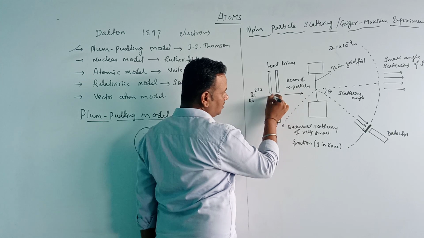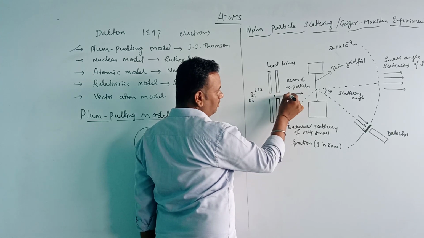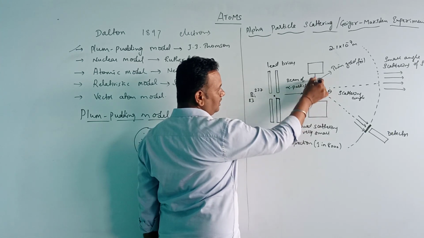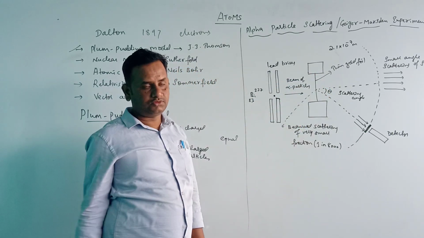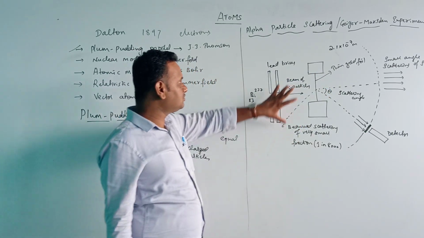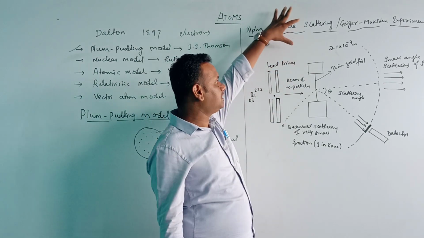Through this narrow hole, a beam of alpha particles is collimated and made to fall on the thin gold foil. So this is the alpha particle scattering experiment.